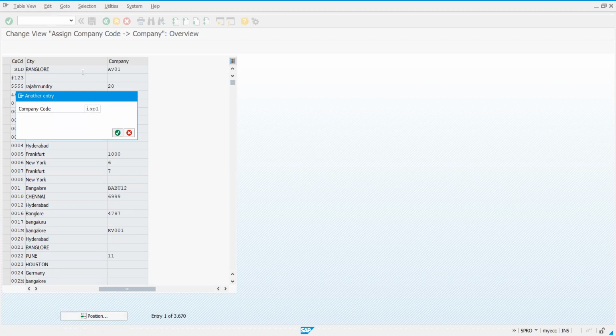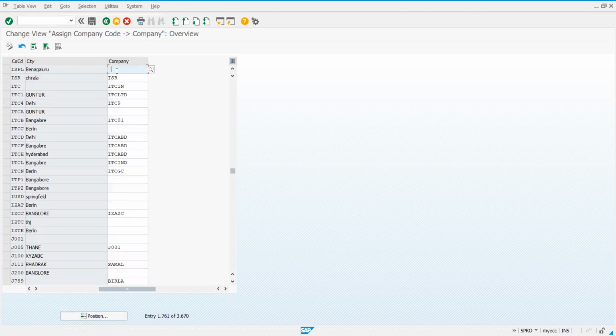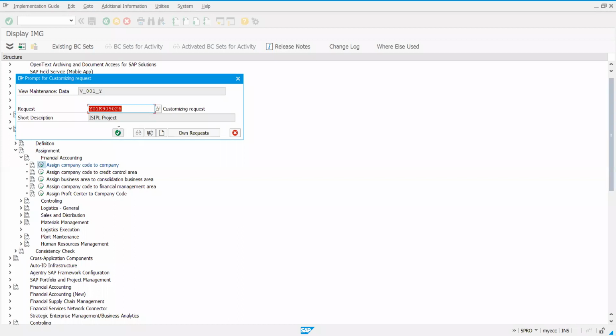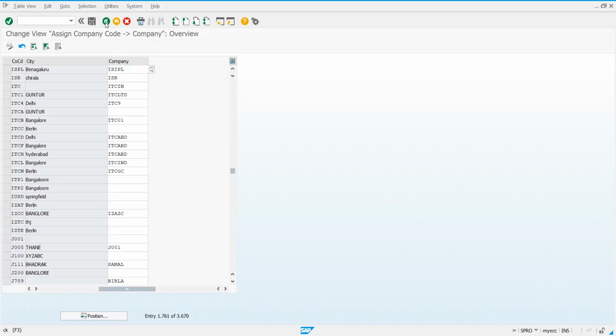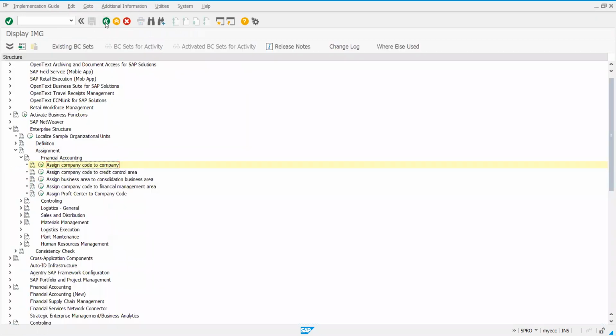Click on tick mark. ISPL. What's our company? ISIPL. I have assigned the company code. Enter. Save it. The first step is done. We have defined company code and we assigned them to each other. That's over.